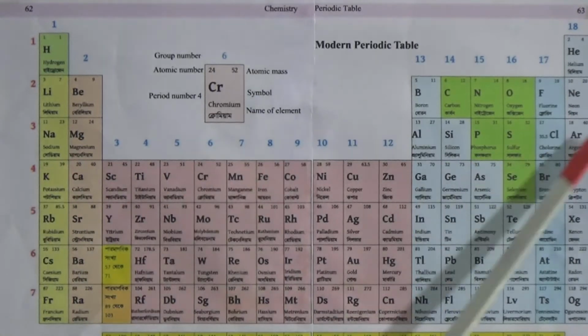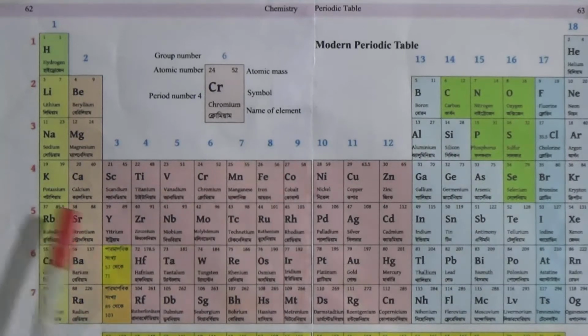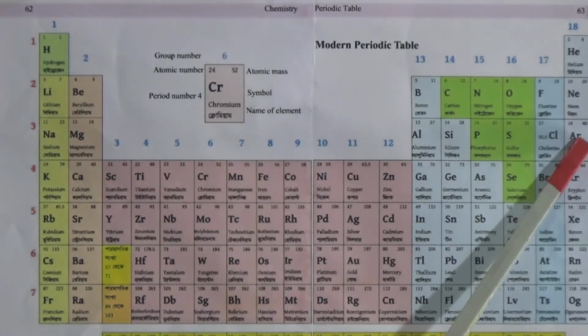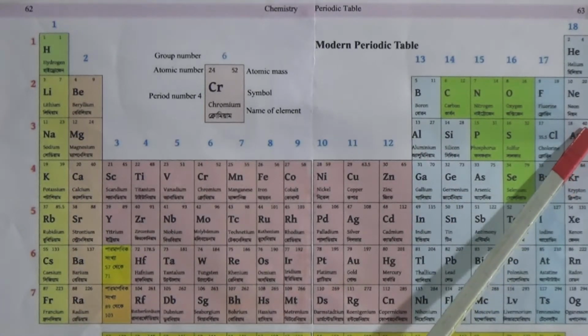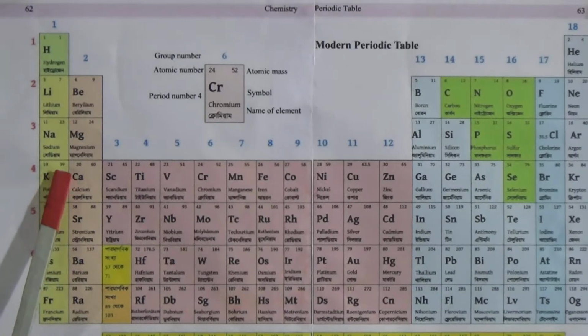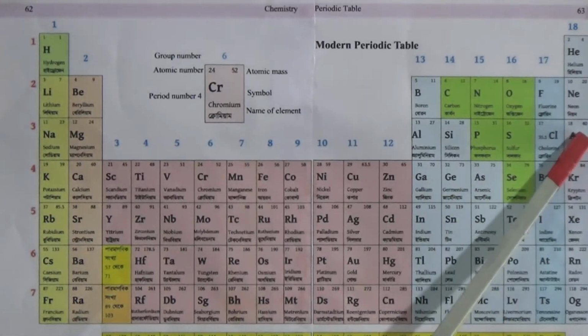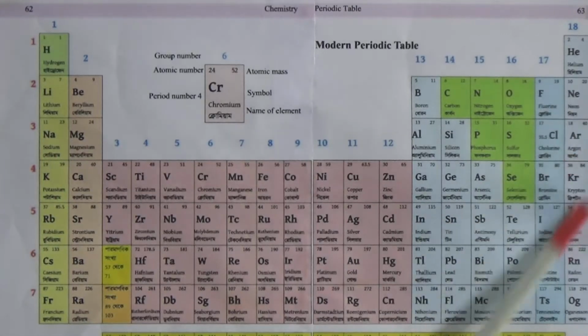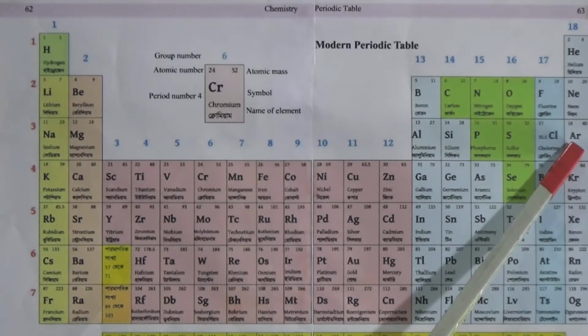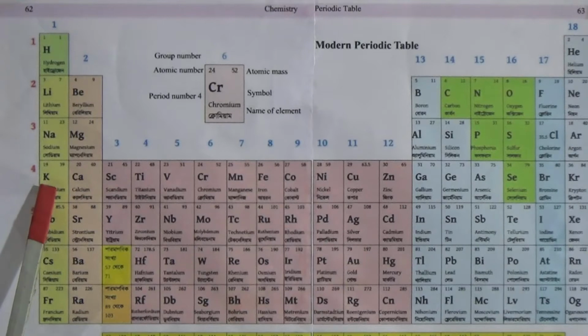Where is the problem? The problem is with argon and potassium. Argon's atomic mass is 40 and potassium's atomic mass is 39. According to Mendeleev's theory, we have to put potassium in the inert gas row. Argon is the inert gas, but potassium is not an inert gas, it is an alkali metal, and argon is not an alkali metal.